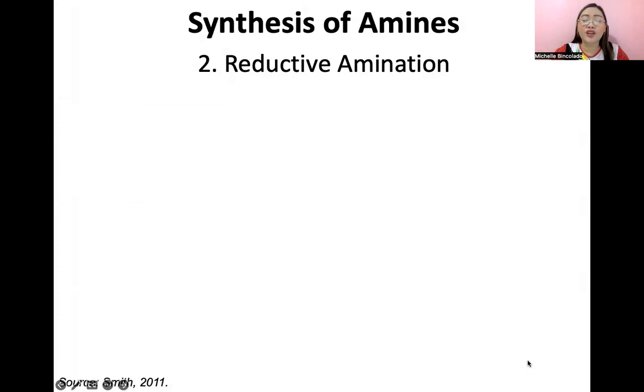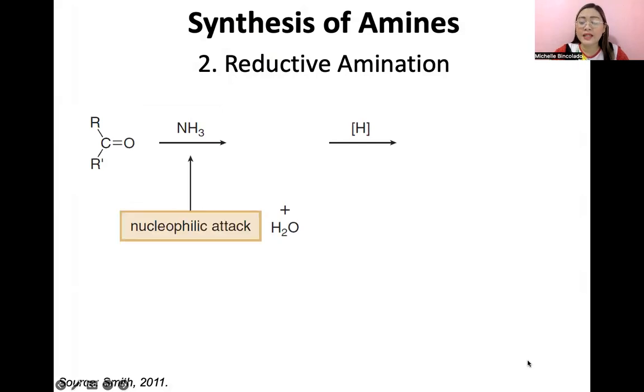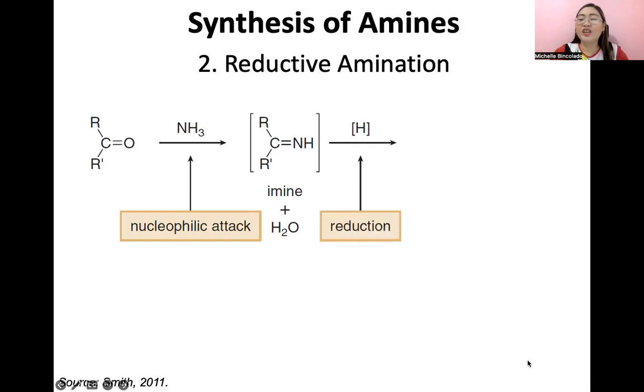Second way to synthesize an amine, ito guys, wala pa tayong gantong lesson before. This is called reductive amination. I hope guys you remember sa aldehydes and ketones, ang formation ng imine. So the first step for this reaction is nucleophilic attack. So our carbonyl compound will react with ammonia to form the intermediate imine. Na-mention na guys to dati. And then the second step is reduction. Ma'am, ano pong reducing agent yan?